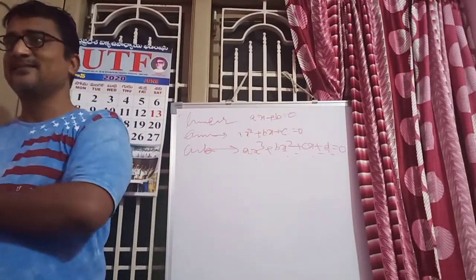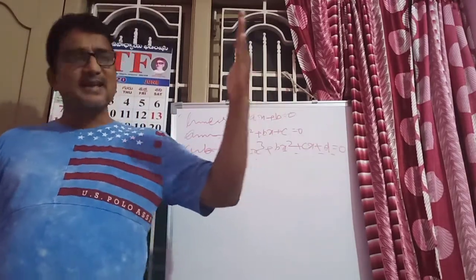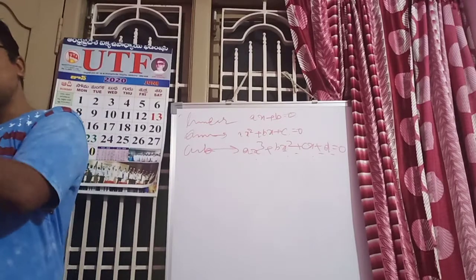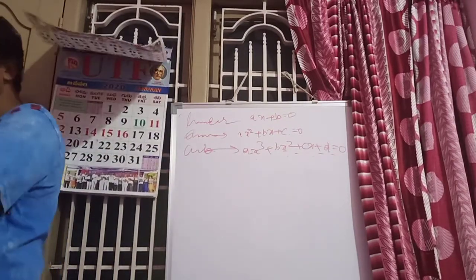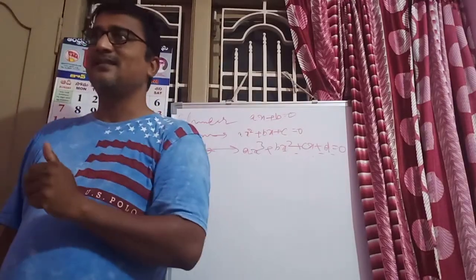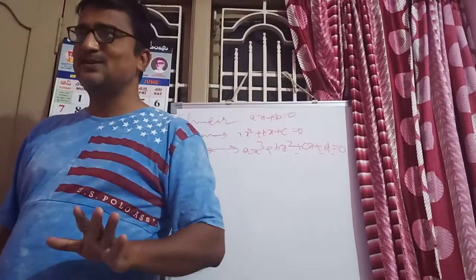That is the order. For 7th degree: x power 7, x power 6, x power 5, x power 4, 3, 2, and last one the constant. Constant means whatever it may be: 1 or 2 or 3 or 7 or 6.